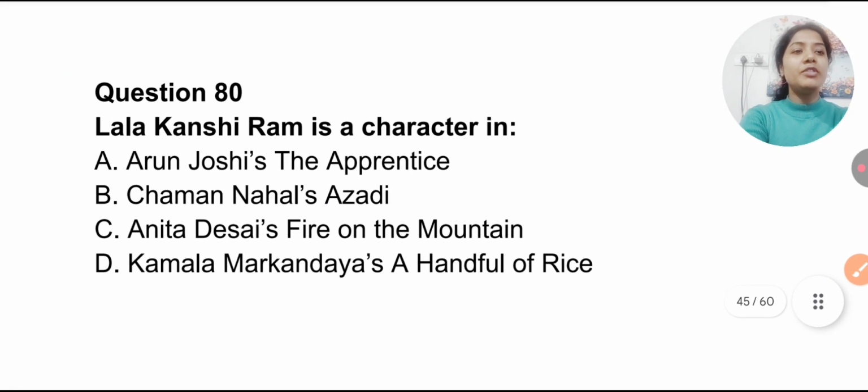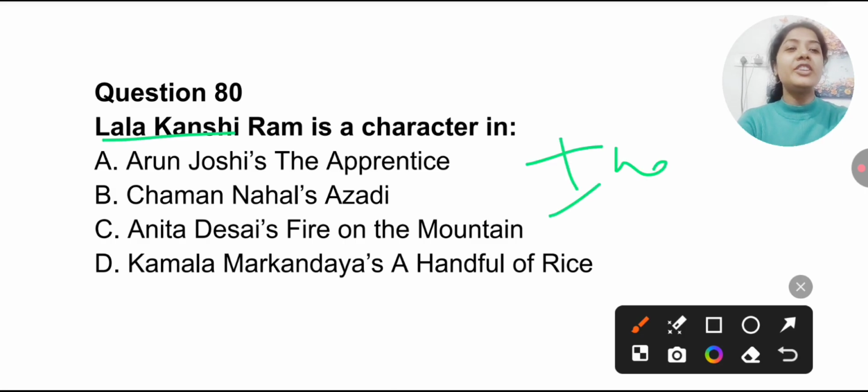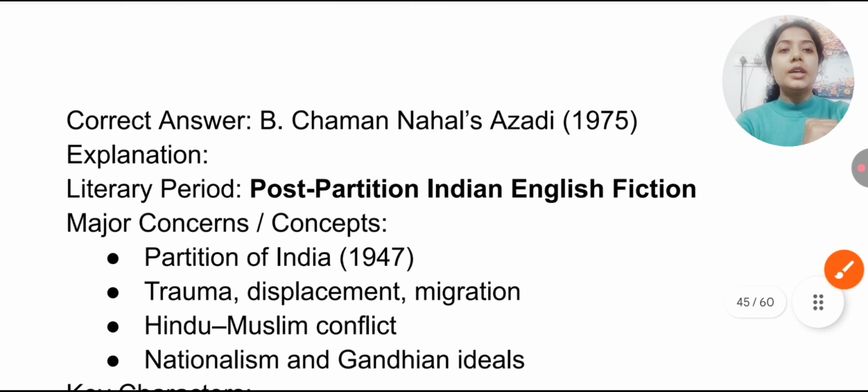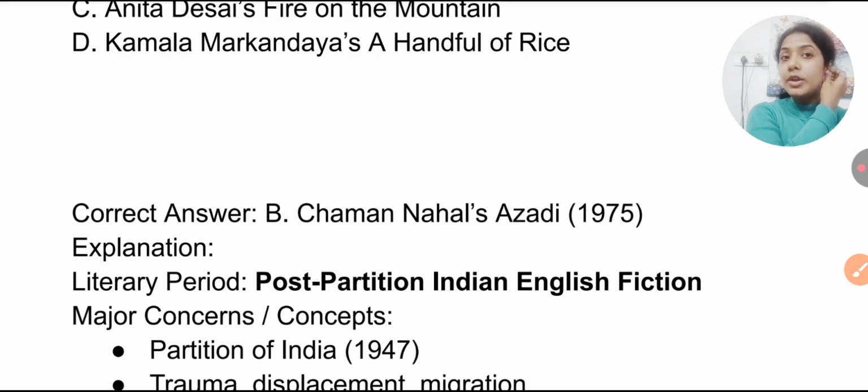Now Lala Kanchiram, we find this character in Indian literature. The character Kanchiram is from Arun Joshi's The Apprentice, Chaman Nahal's Azadi, Anita Desai's Fire on the Mountain, and Kamala Markandeya's A Handful of Rice. So the correct answer to this question is Chaman Nahal's Azadi, 1975. In this work, you are going to find the character.